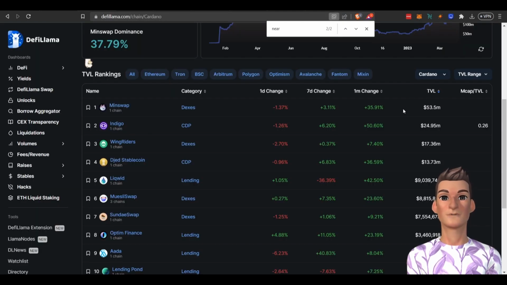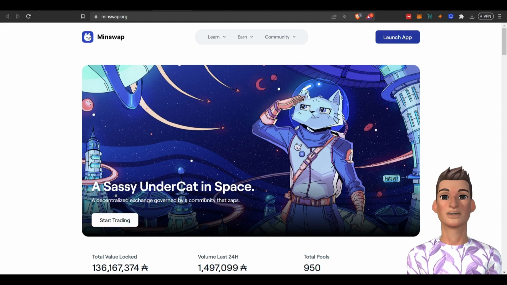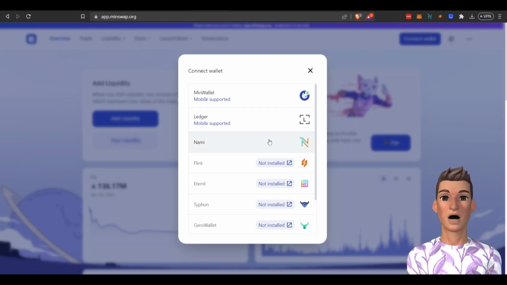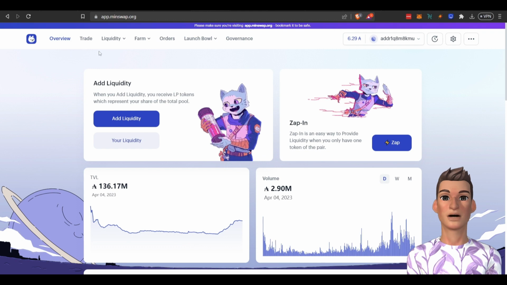It looks like the biggest project right now in the Cardano DeFi ecosystem is Minswap. So let's jump over here. There's their main page. I want to click Launch App. I'm already in there. Once you're connected, I will connect my Nami wallet. And on this particular DEX, it's sort of like the Uniswap. I want to create a liquidity pool to collect fees that are generated within the Cardano DeFi ecosystem.